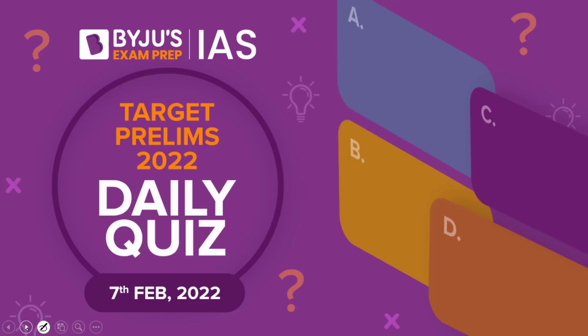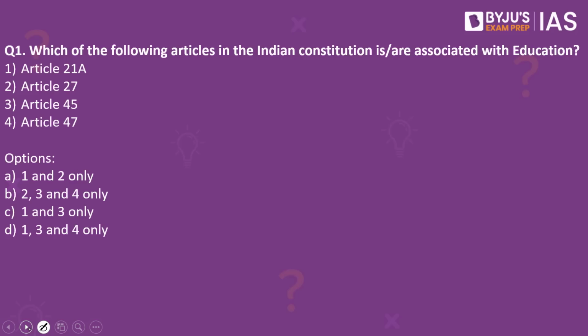Let's get started and look into our daily quiz. Let's look into the first question. Which of the following articles in the Indian Constitution are associated with education? Article 21A, Article 27, Article 45, Article 47. The answer to this is 1 and 3 only.